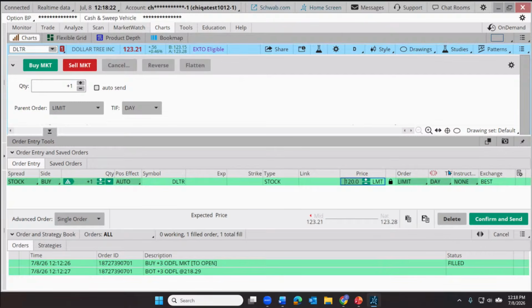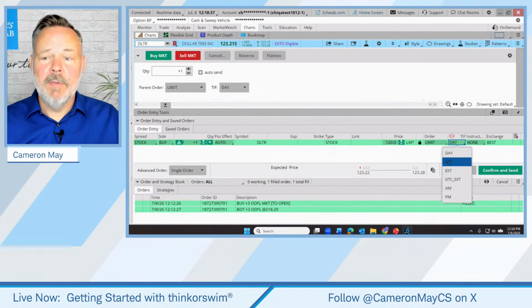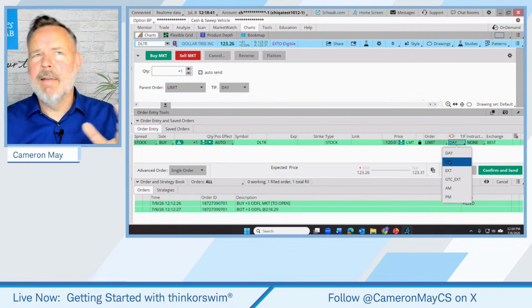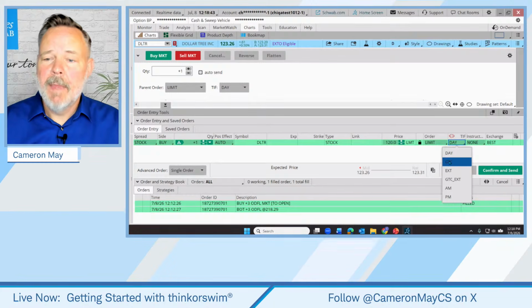I'm going to change the time in force, TIF, from just a day order to good till canceled. As of the time of this recording, it's 12:18 Mountain Time. Now, here in the mountains of Utah, the markets close at 2 o'clock in the afternoon. So there's only about an hour of trading left. That would be 4 o'clock Eastern Time, or an hour and 40 minutes of trading, basically.